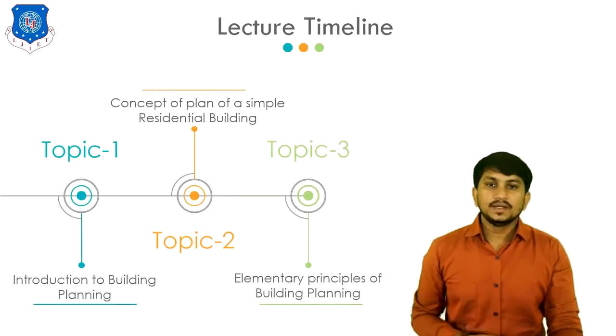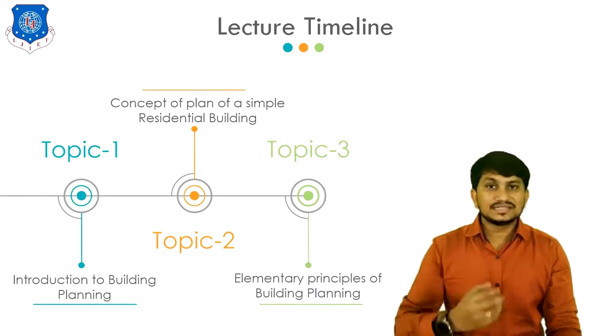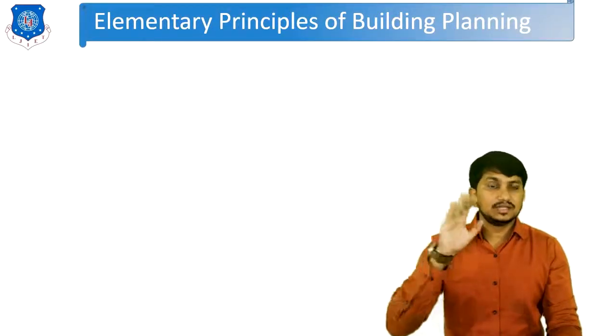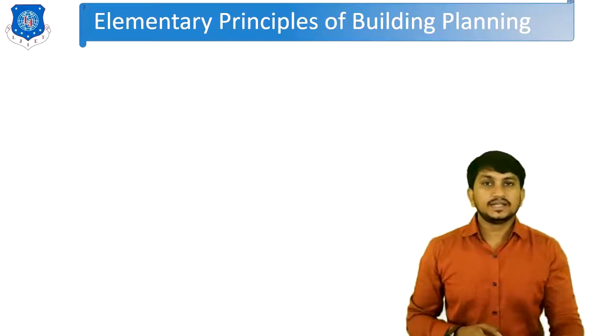Now let's move to the principles of building planning, or the points to be considered while building planning. It is also called the elementary principles of building planning. There are 11 principles of building planning.